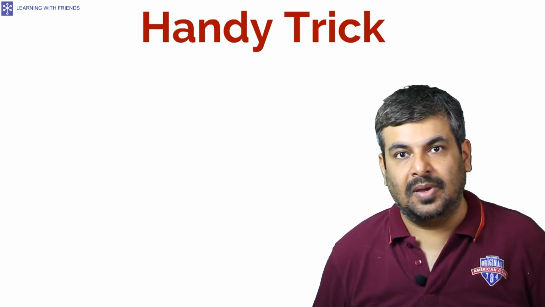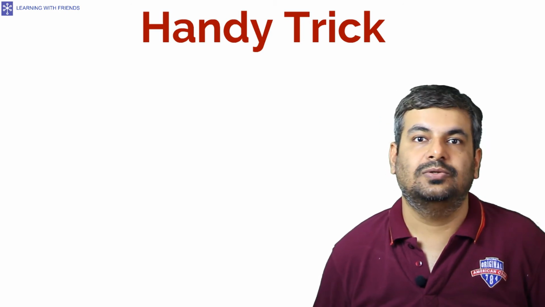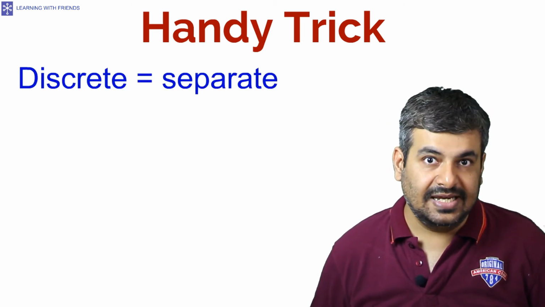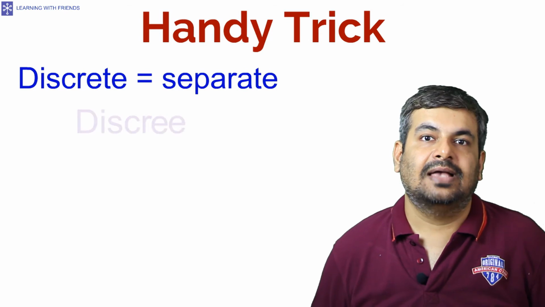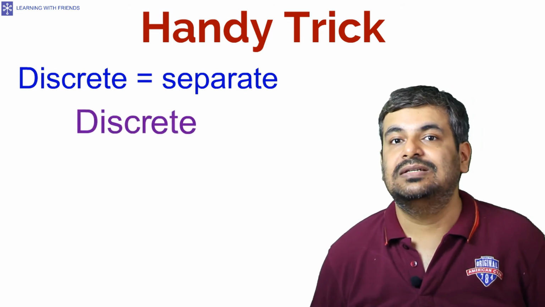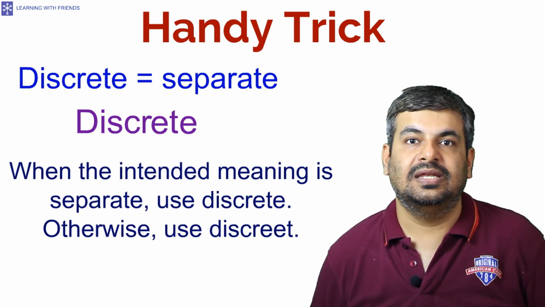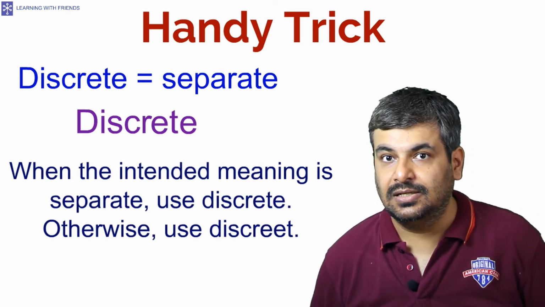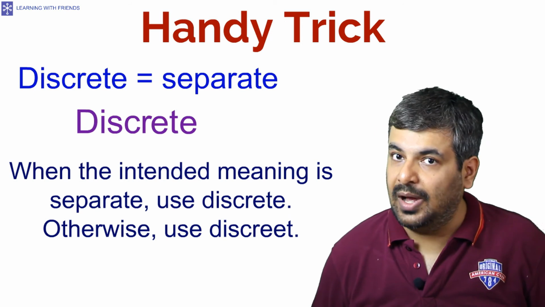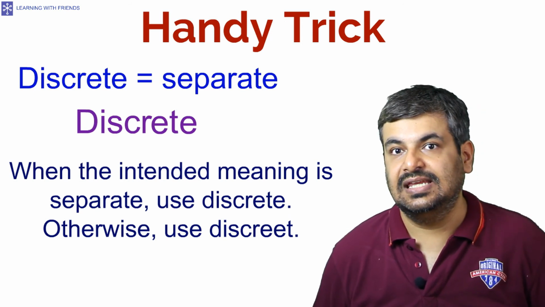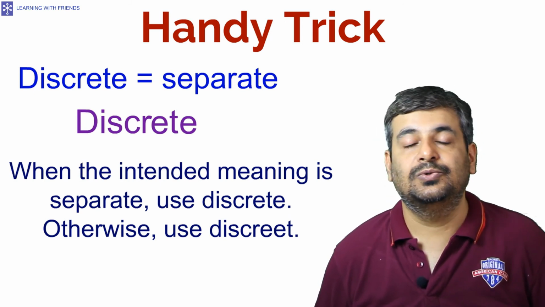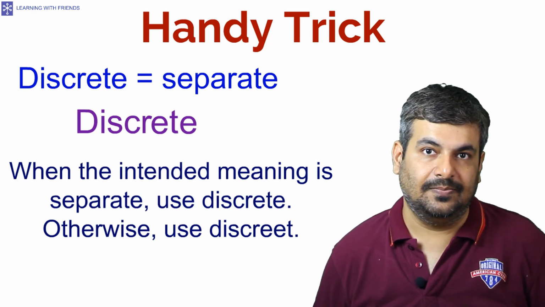Here's a handy trick to remember the difference between the two words. Discrete, which means separate, has its two E's separated by a T. Therefore, whenever the intended meaning is separate or distinct, use discrete, the one that ends with ETE. Otherwise, use discreet with a double E.